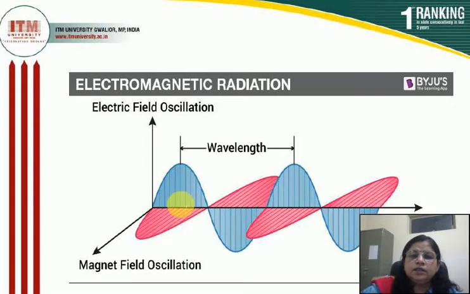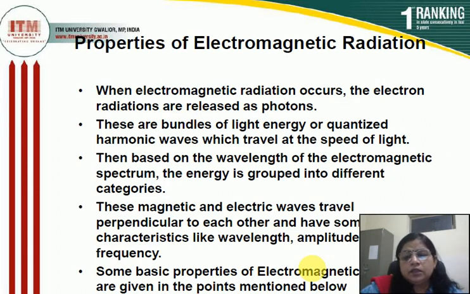In this case the radiations move in this direction. So, this is the x direction, this is the y direction, and this is the z direction. This is the picture or the movement of the electromagnetic radiation. So, spectroscopy generally deals with the interaction of this electromagnetic radiation with substances. Now, I will explain the properties of the electromagnetic radiation.